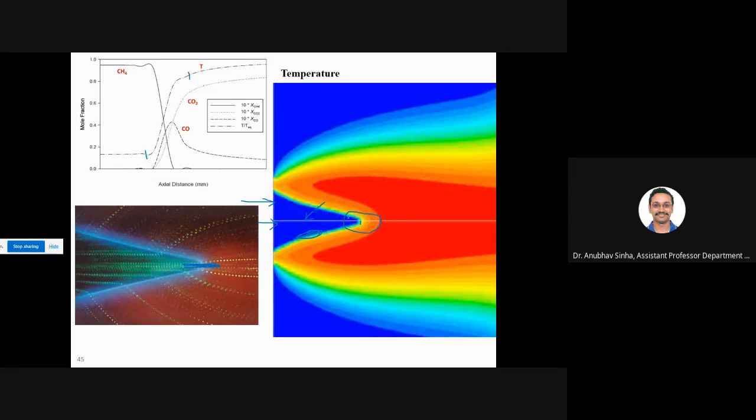Fine. And this inner cone, this is the preheat zone. The blue region that you see does not react. This is fuel. अभी fuel आया है, then it will hit the reaction zone. A small layer will be heated up and then it reacts. That is what is happening.